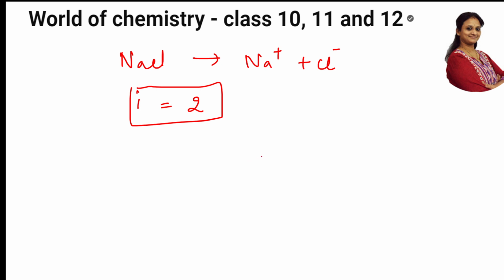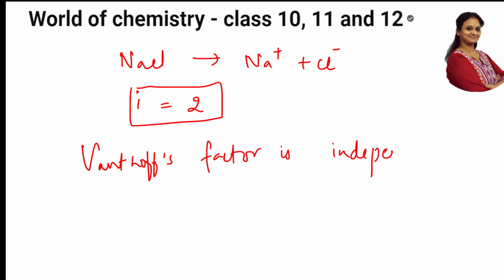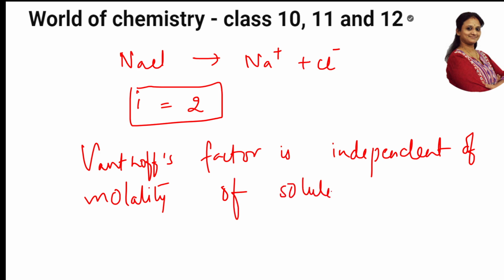Now Van 't Hoff's factor basically is independent of what? Yes, Van 't Hoff's factor is independent of the molality of the solute added. Here Van 't Hoff's factor is 2 because of 2 ions. As we have studied earlier, this Van 't Hoff's factor is independent of molality, of the solute added. Okay, this concept is clear.